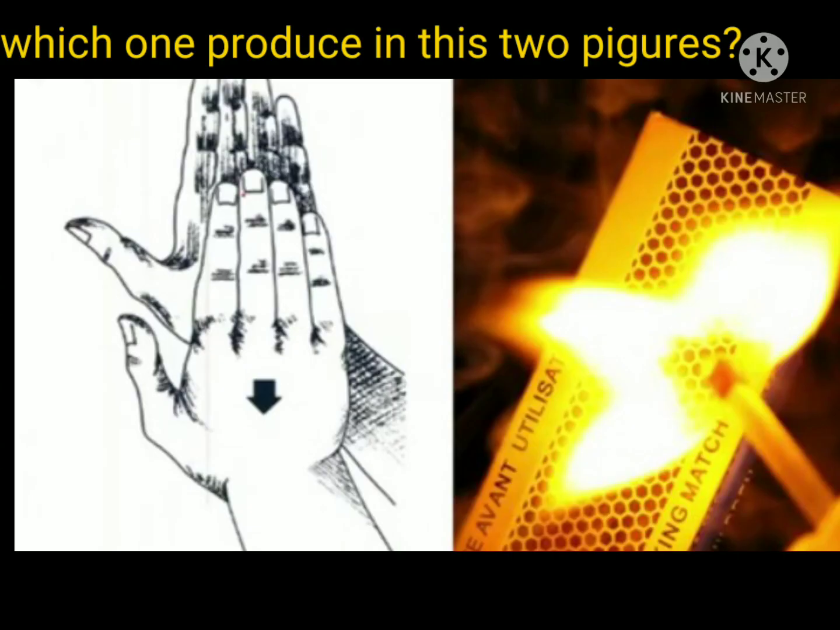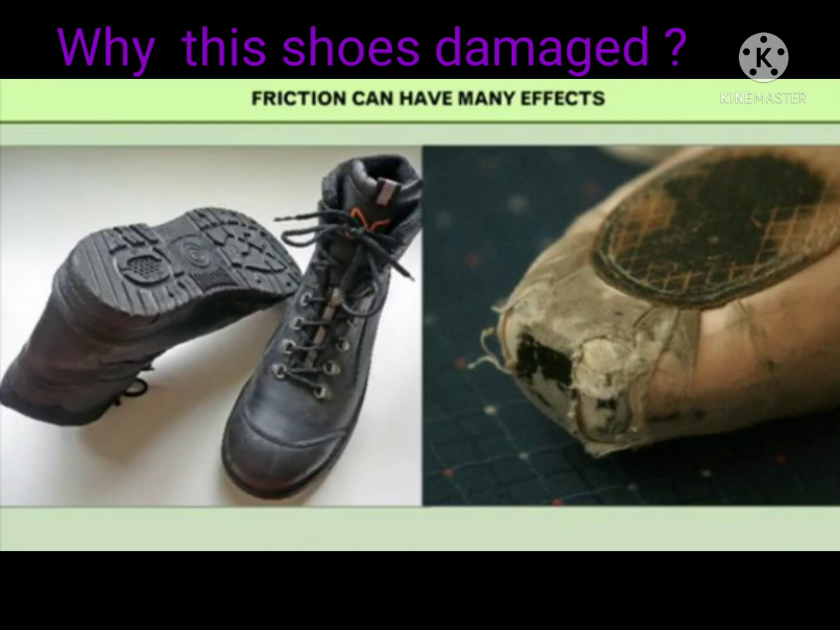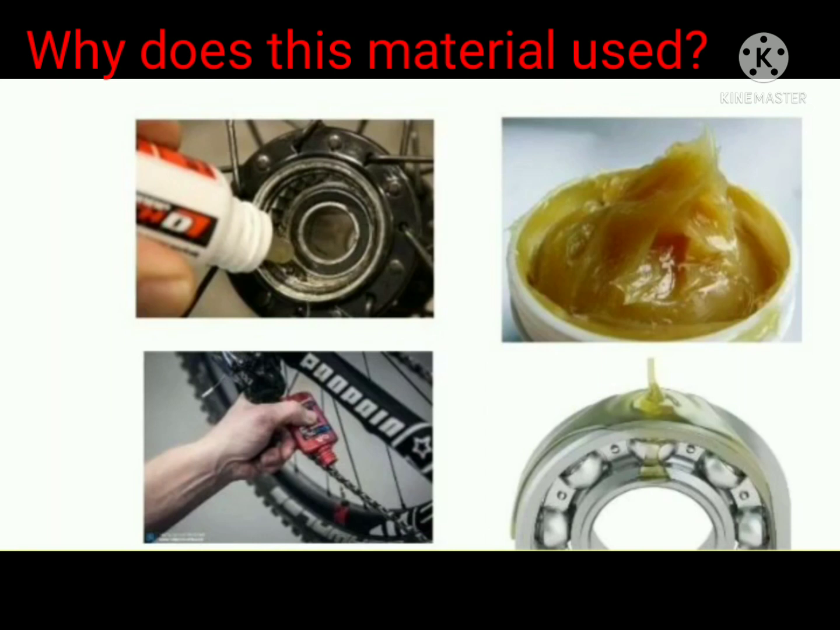Students, observe this picture. Which one is produced in these two figures? One is rubbing our hands and the second one is lighting a matchbox. Students, also observe this picture. Why are these shoes damaged? And also observe this figure and picture. Why is this material used?